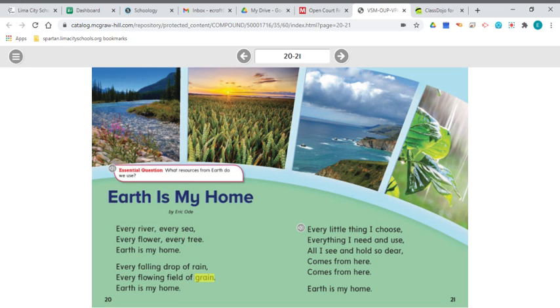Every river, every sea, every flower, every tree. Now, after reading this line, I'm thinking about trees and I'm thinking about flowers at the park nearby. I think about big, tall, leafy trees. And when I stop and picture the trees in my mind, I can also hear a soft rustle of the leaves as the wind blows, or maybe a little bird sitting up in that tree too.